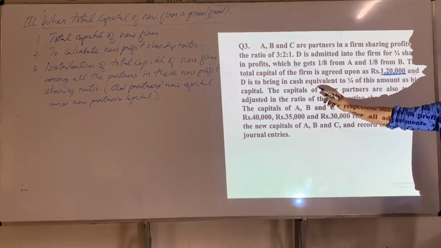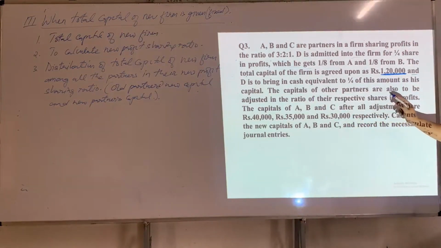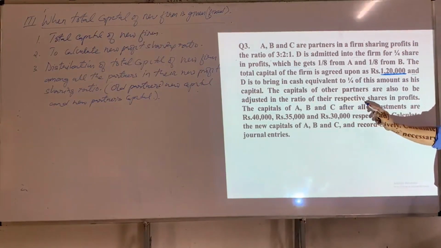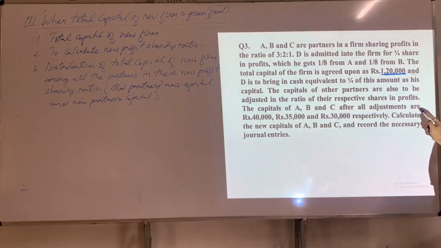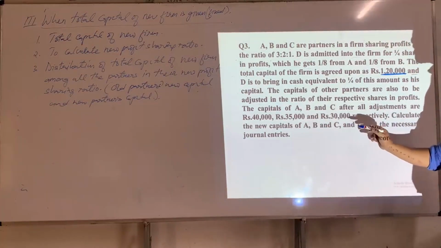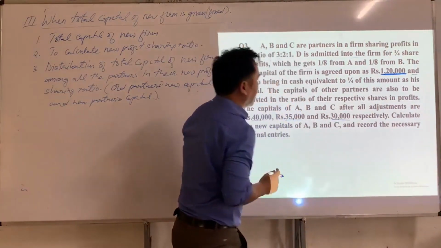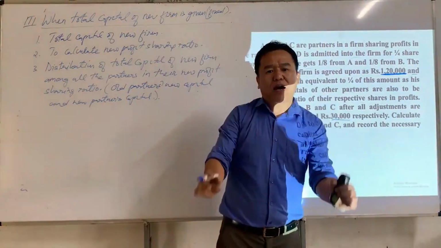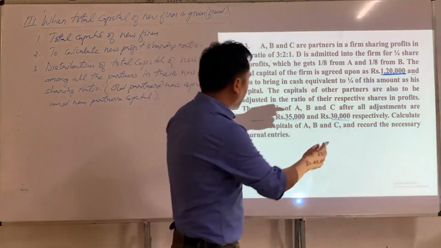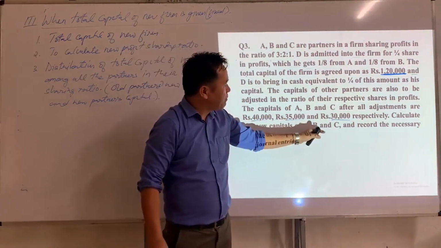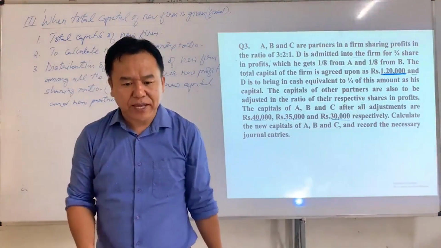And D is to bring in cash equivalent to 1/4 of this amount as his capital. The capital of other partners are also to be adjusted in the ratio of their respective shares in profit. The capital of A, B and C after all adjustments are 40,000, 35,000 and 30,000. So these 40,000, 35,000 and 30,000 are closing capital of all partners, which is also known as adjusted capital of all partners. Calculate the new capital of A, B and C and record the necessary journal entries.